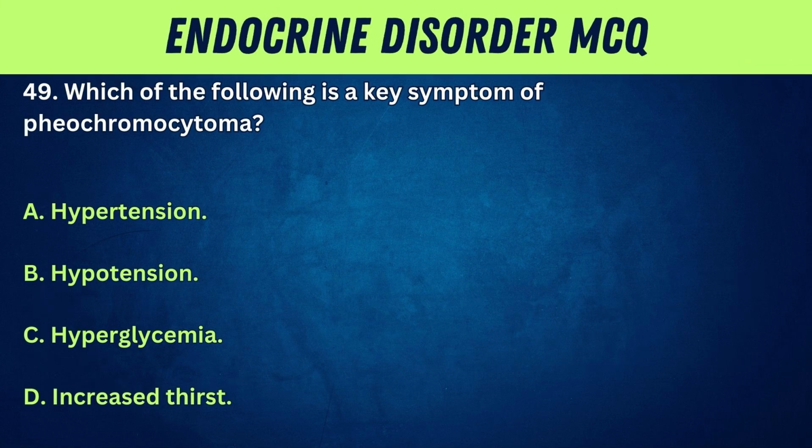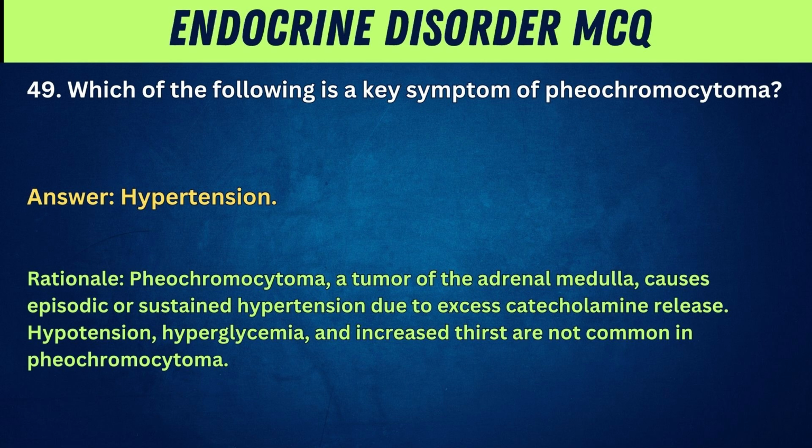49. Which of the following is a key symptom of pheochromocytoma? A. Hypertension. B. Hypotension. C. Hyperglycemia. D. Increased thirst. Answer: hypertension. Rationale: pheochromocytoma, a tumor of the adrenal medulla, causes episodic or sustained hypertension due to excess catecholamine release. Hypotension, hyperglycemia, and increased thirst are not common in pheochromocytoma.